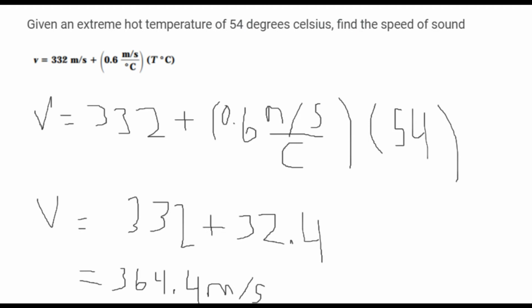For this, it's pretty simple as well. We have the formula to find the speed of sound, which is right there. Then we just plug in 54. Then we just have to calculate 0.6 times 54, which gives us 32.4. Then we add that to 332, which we then get 364.4 meters per second. That is the speed of sound at 54 degrees Celsius.